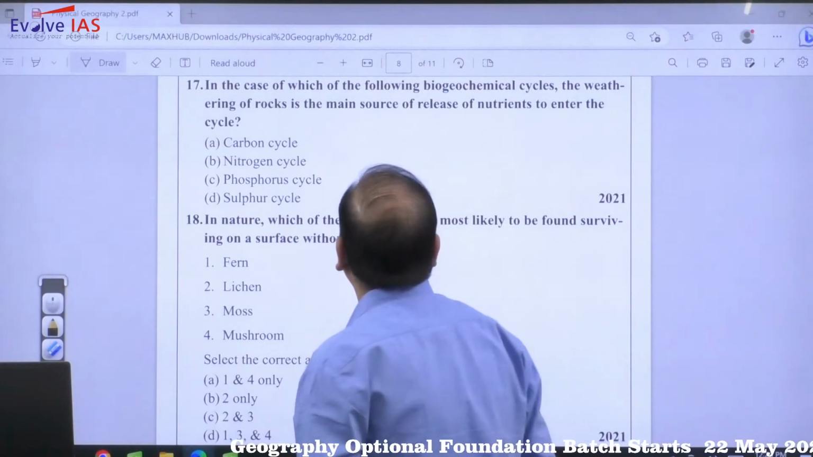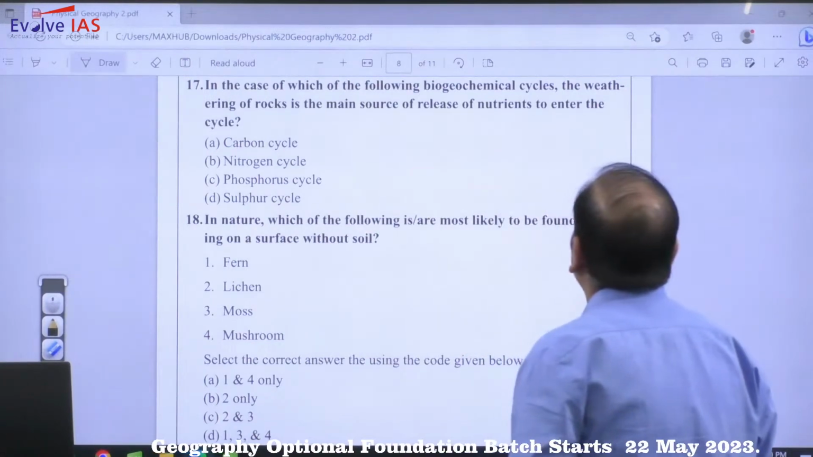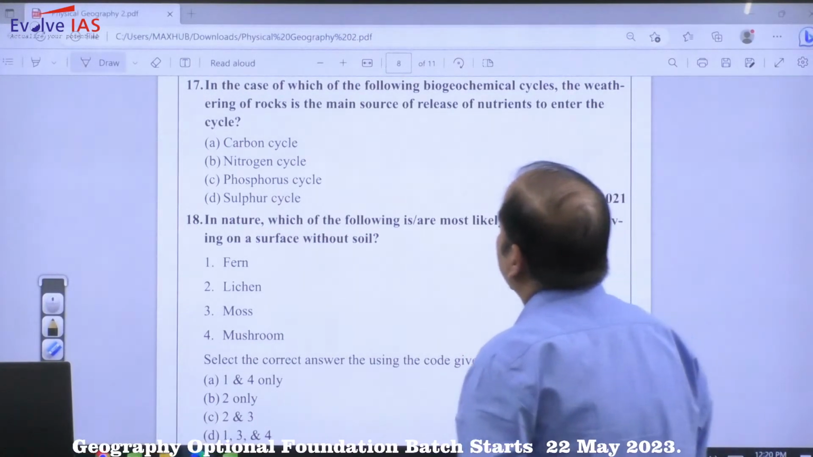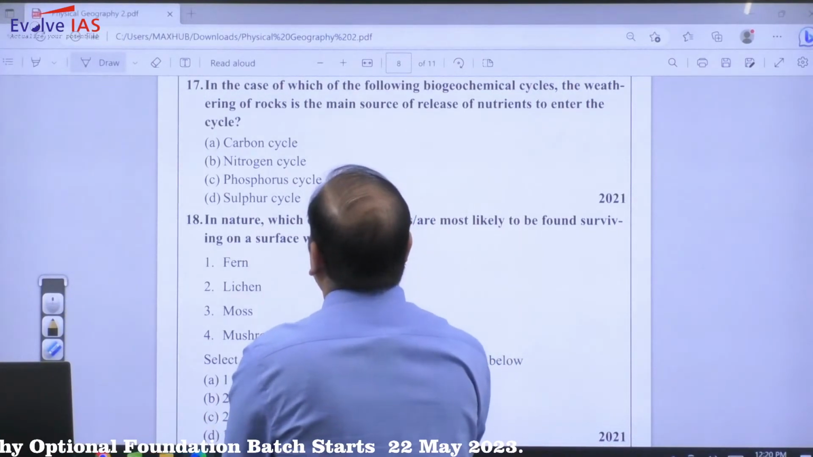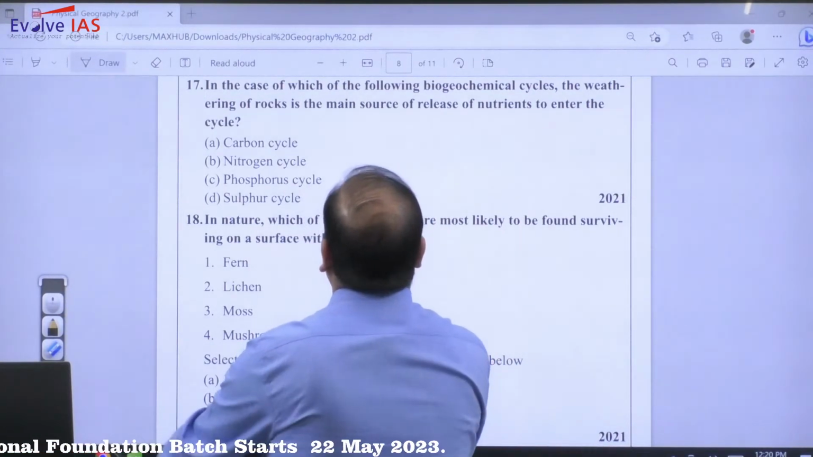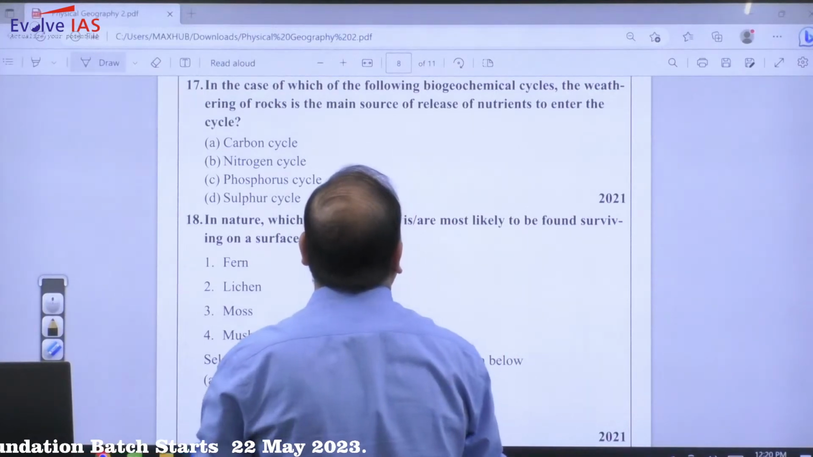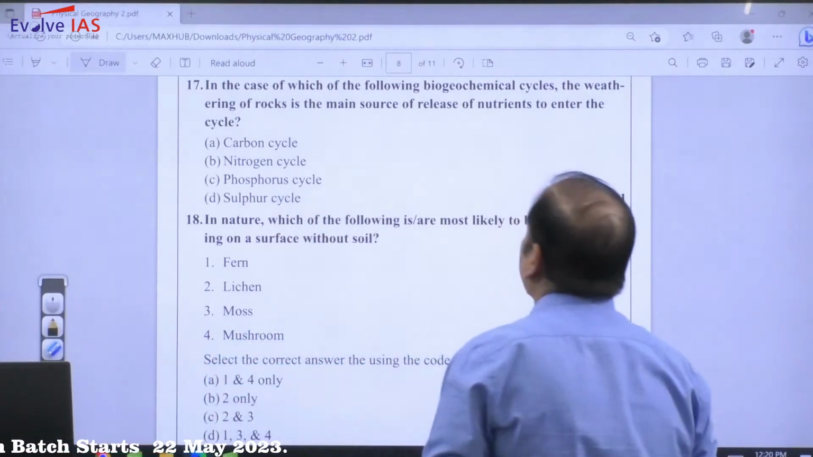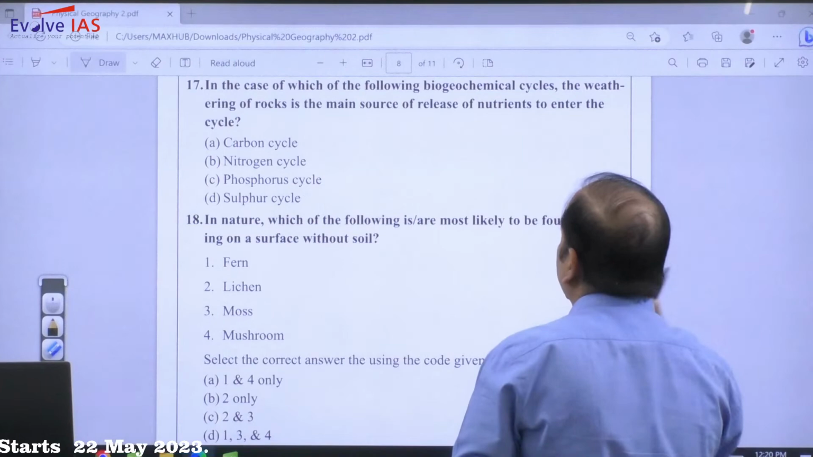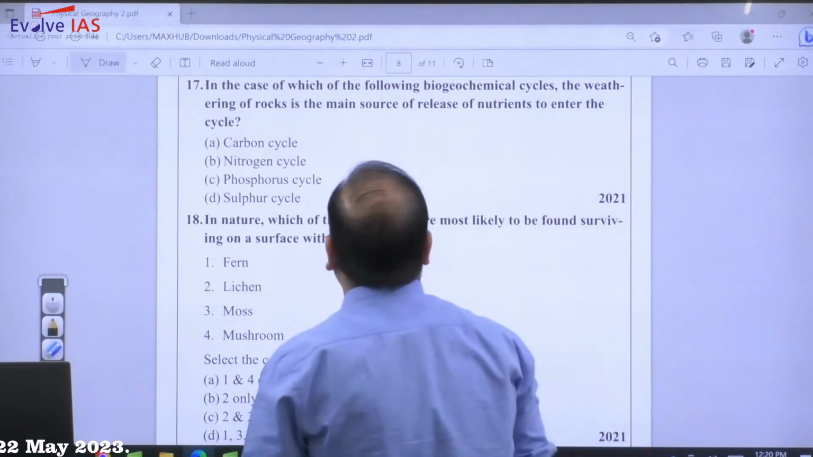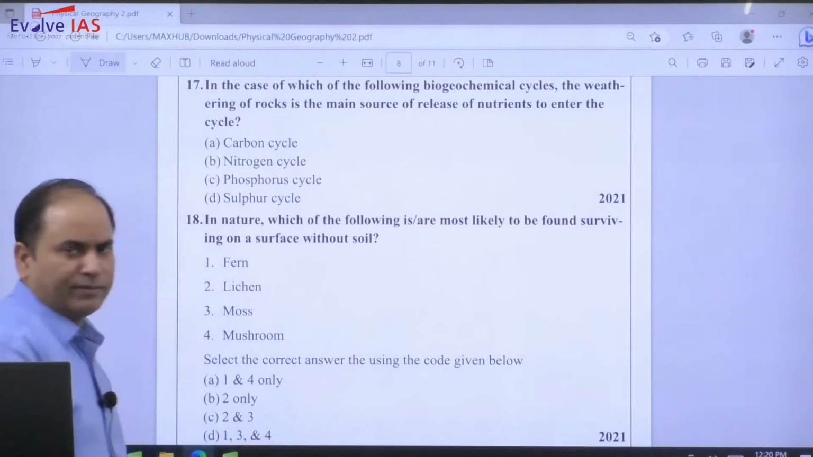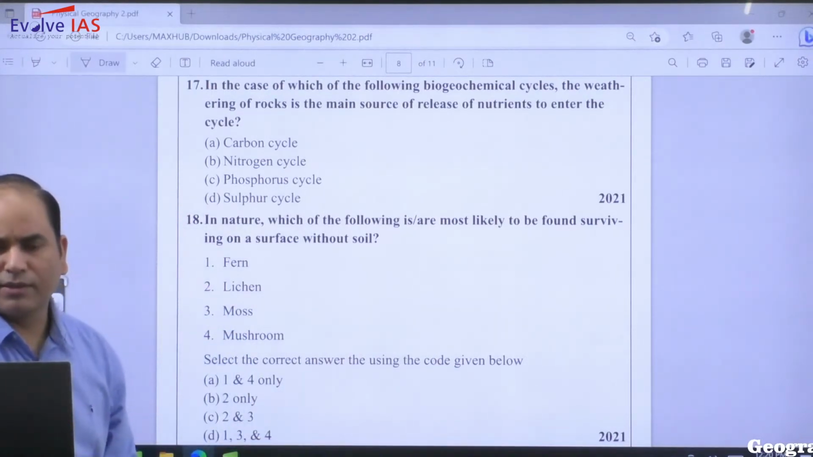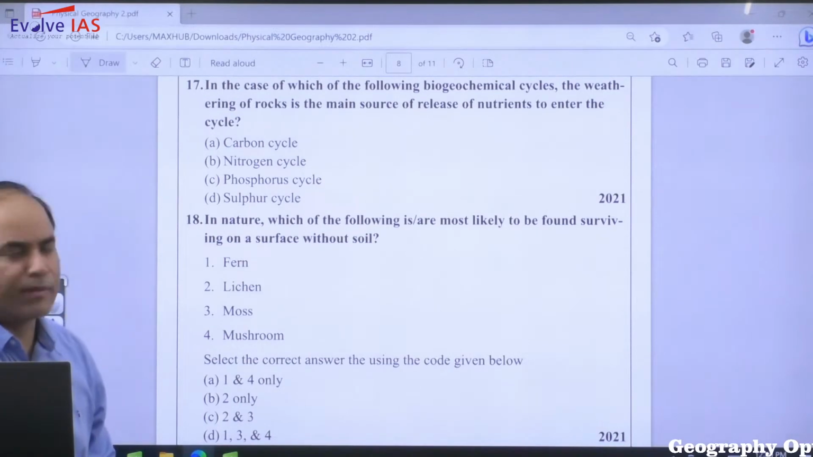In case of which of the following biogeochemical cycles is the weathering of rocks the main source of release of nutrients to enter the cycle? As far as weathering of rocks is concerned, it is associated with a particular biogeochemical cycle.